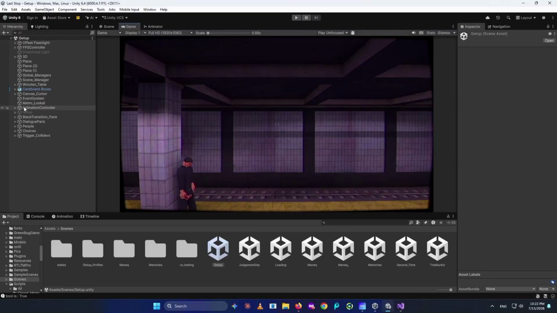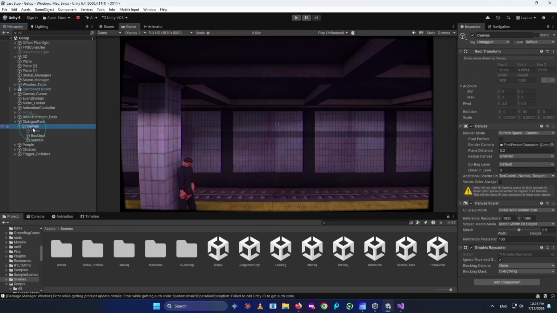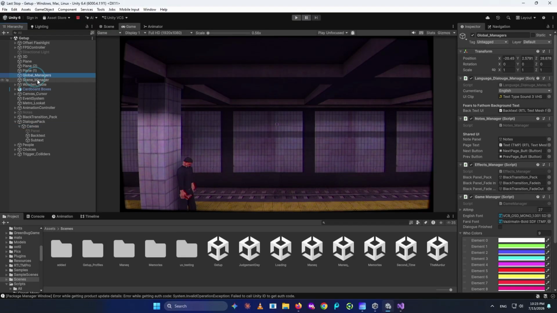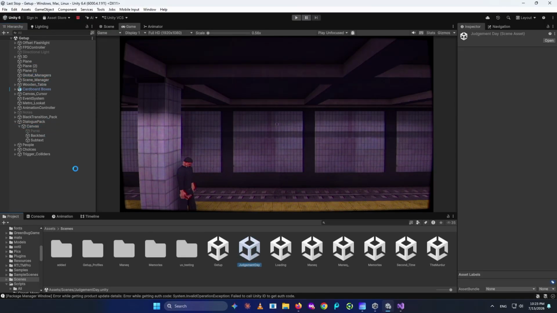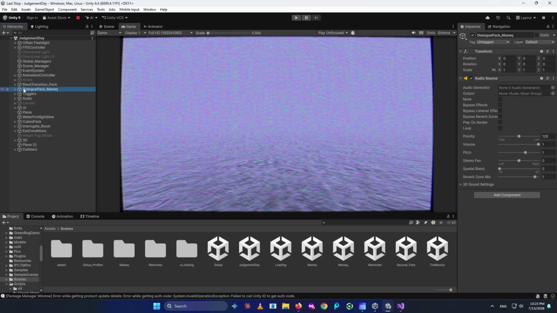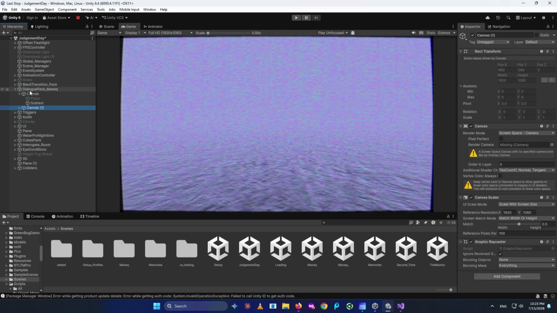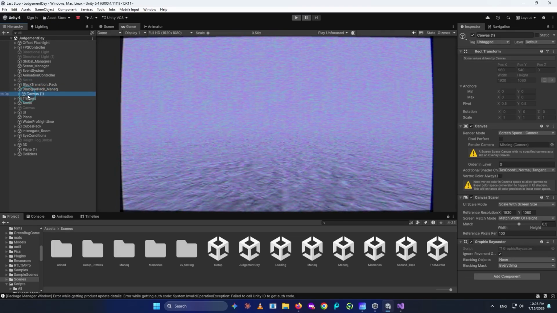So we gotta go to our subtext. We have to find it. This is the backtext and this is the subtext. So we kind of can copy it. You see inside here we have the backtext. So we just copy this canvas, go to our judgment day. We find our canvas for the dialogue, and we have this canvas here. We can just add that one, delete this one.